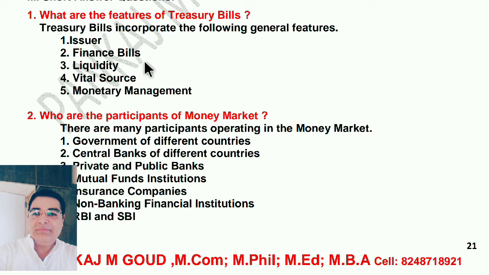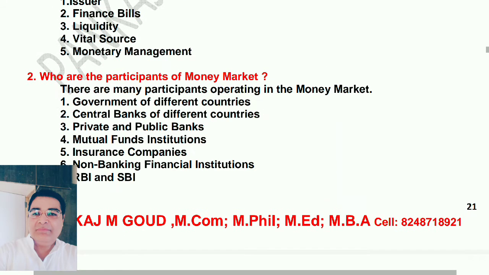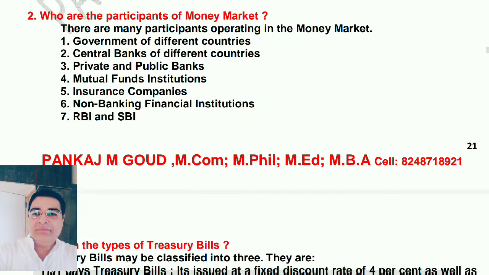Issuer, finance bills, liquidity, vital source, monetary management. Because they ask only what are the, they didn't ask you to explain. So no need to explain. So write the heading, that is enough. Next, who are the participants of money market? Participant means who are there in the money market.